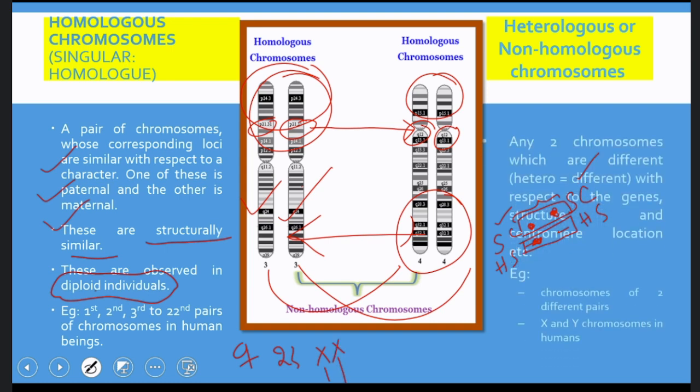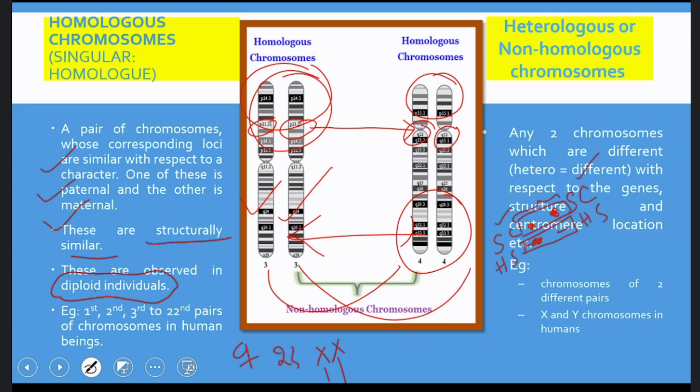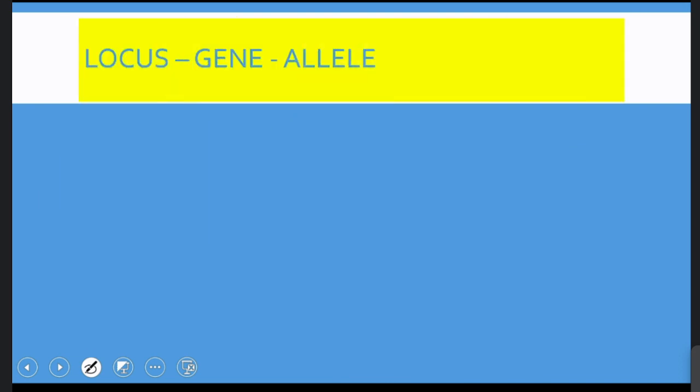Coming to the heterologous or non-homologous chromosomes. Any two chromosomes which are different, hetero means different, with respect to the gene structure and centromere location, are called non-homologous chromosomes. That means, for example, chromosomes of two different pairs. The first one and second one are non-homologous. The second one is non-homologous to the third one. And the third one is non-homologous to the 21st one, and so on. In addition to this, in case of males, the X and Y chromosomes are also non-homologous.